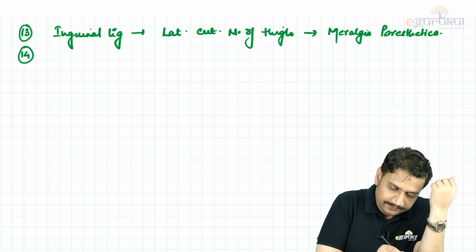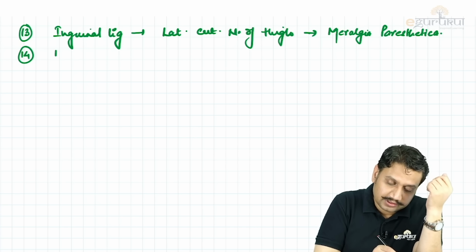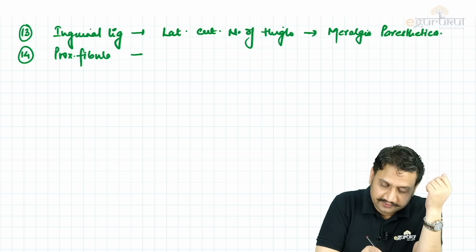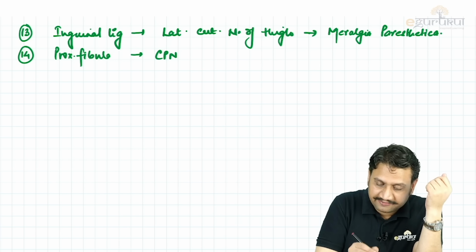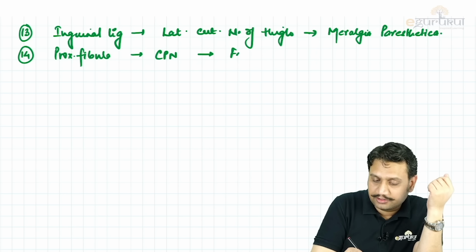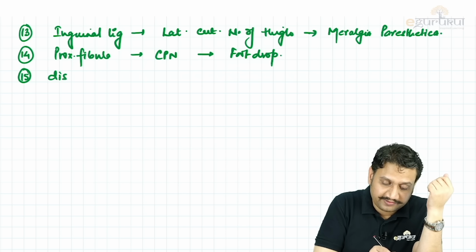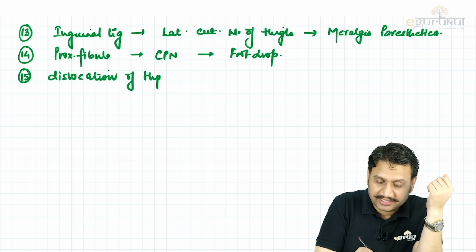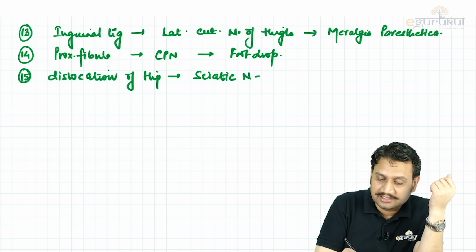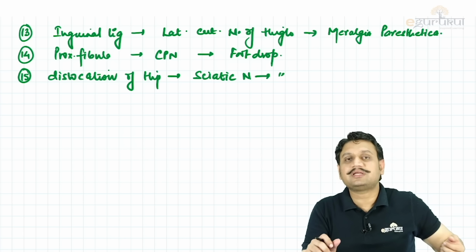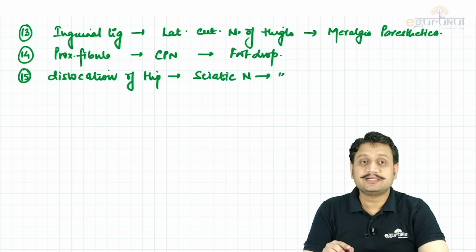Number 14. It is around the proximal fibula. Which nerve? The common peroneal nerve. And if it is affected, what it can lead to? The foot drop. We know that. Okay, one point in the hip area that we missed as a part of dislocation of hip. Which nerve can be involved? The sciatic. Right? Most important being your posterior dislocation. So sciatic nerve is also going to cause same thing, the foot drop. That will be the presentation, isn't it?